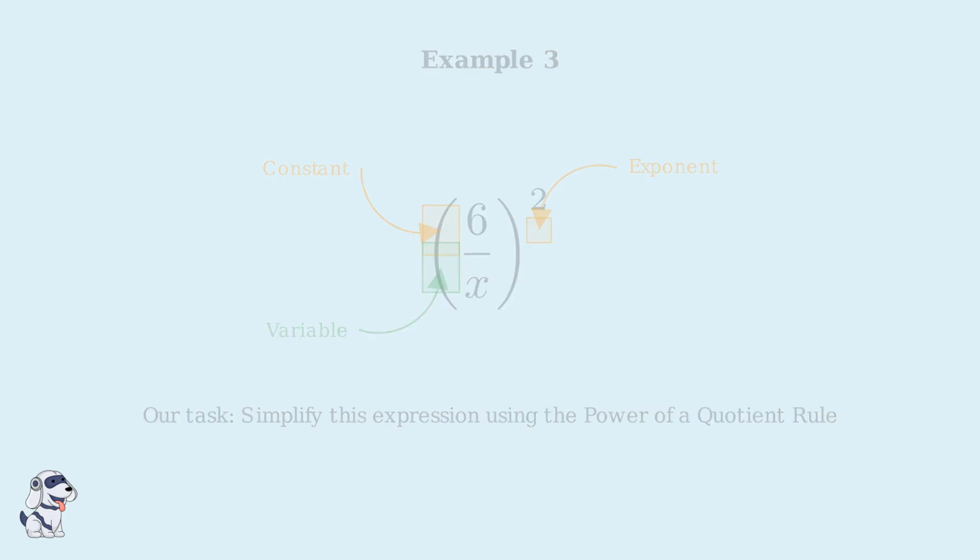In the next section, we'll work through this step by step to see exactly how the power of a quotient rule applies to this expression. Now that we've solved this example, it's important to understand why this method works and how it applies to algebraic simplification. This works because we are squaring both the numerator and the denominator separately.